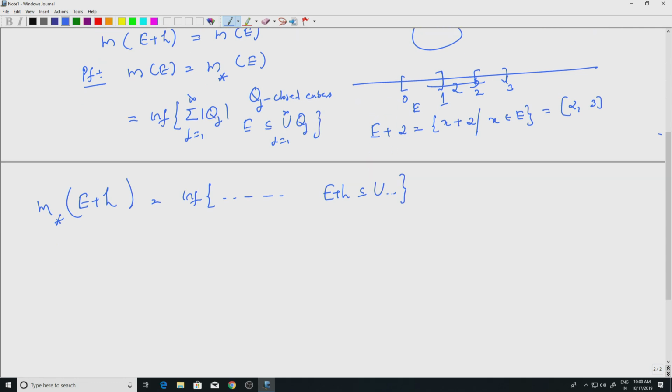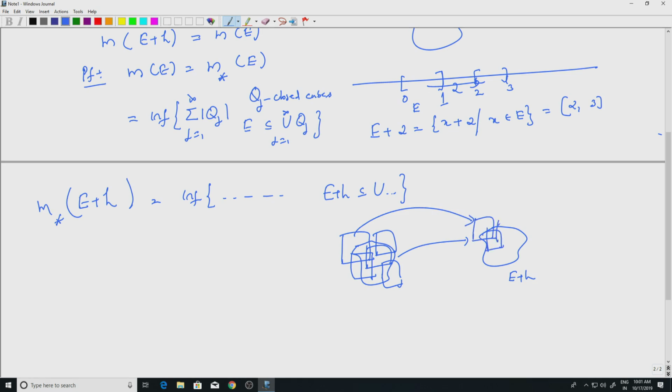Well, so how does it look like? Let us say E is here and E plus H is here. If I have cubes covering E like this, and I translate E to get E plus H, if I translate these cubes, I will get a cover for E plus H. Similarly, if I translate back by minus H, I will get a cover for E. So covers for E plus H can be translated to covers for E and vice versa.